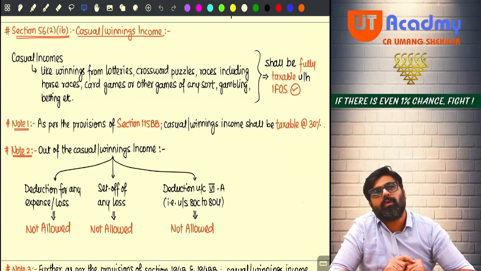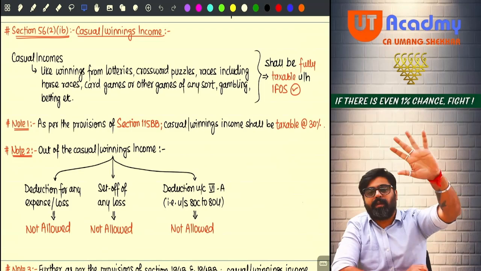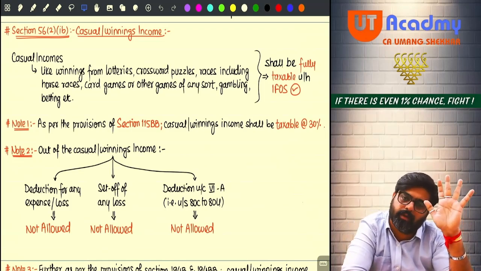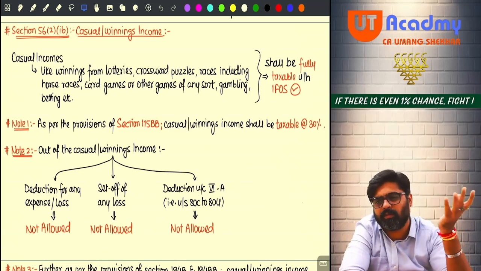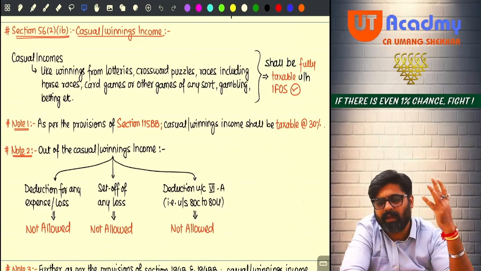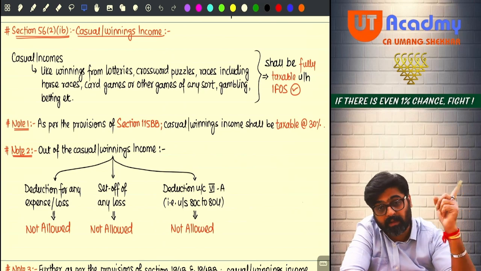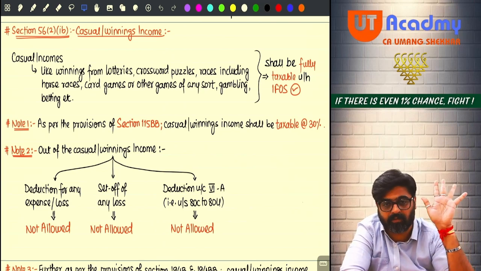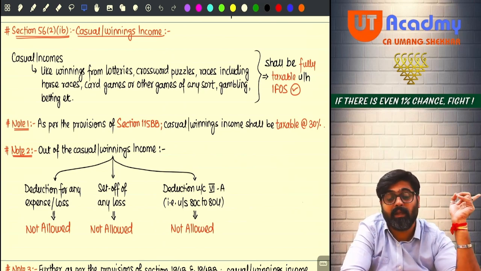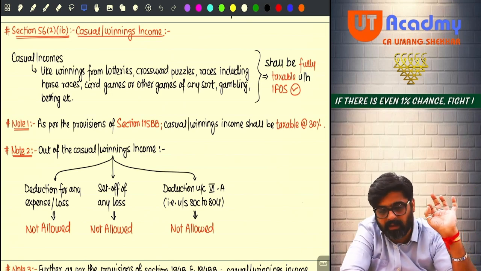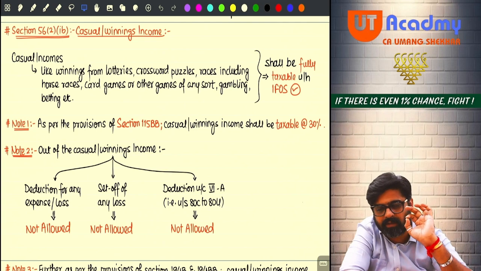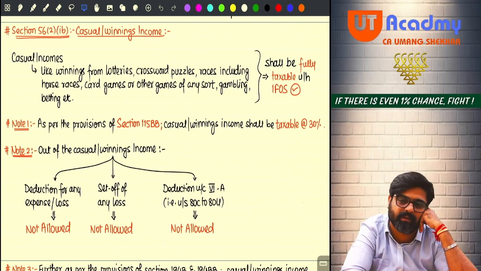So you had winnings of 50 lakhs. Where will you show it? IFOS. Can you claim any expense or loss as a deduction from this 50 lakhs? No. Entire 50 lakhs is taxable under the head IFOS. Any loss of the IFOS head or any loss of any other head cannot be set off against these 50 lakh rupees.